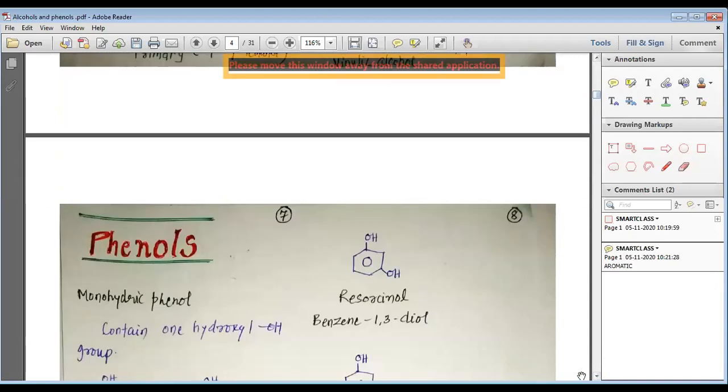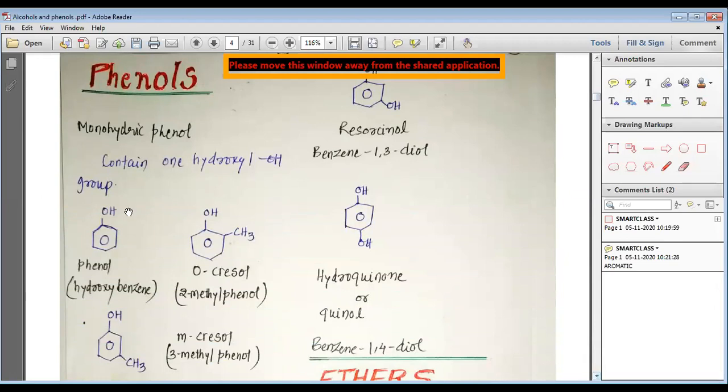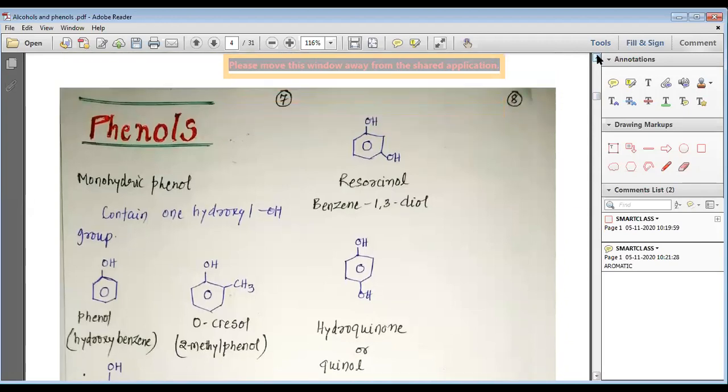In the same way, all the phenols that we are going to study are also of this type, because in the aromatic ring all the carbons are sp2 hybridized, and that is why this OH is directly bonded to an sp2 hybridized carbon, and that is why these are also examples of the Csp2-OH type of hydroxyl group compound.